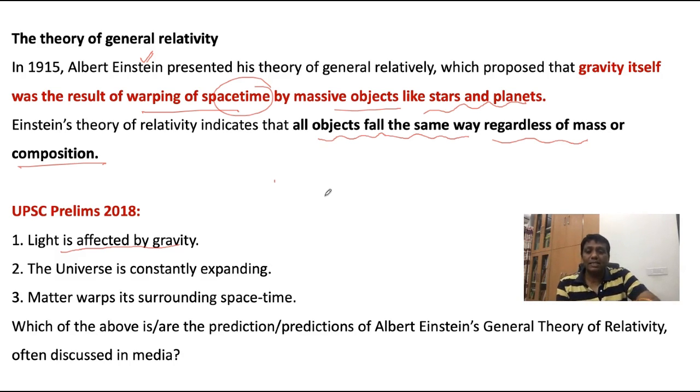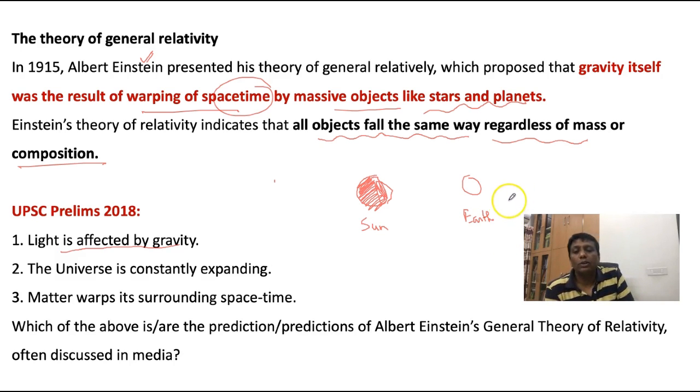So when the mass is more, the light coming toward the object will bend there. Why does it bend? Because of mass. This is the cloth: if mass is there, the cloth will bend. And here the light is coming toward the sun. Suppose this is the sun and this is the earth. I will try to give you an experiment to show how the light is going to curve.